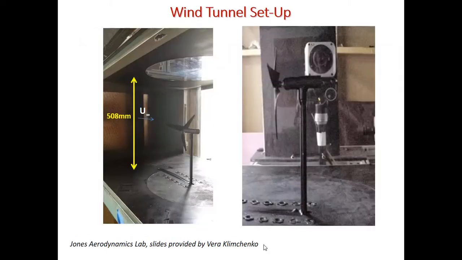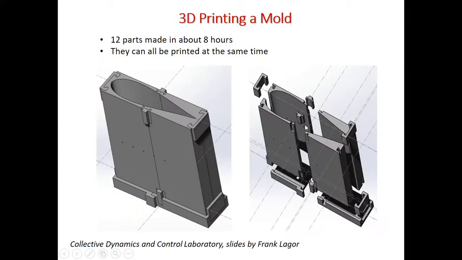This is a 3D printed windmill, and with this you can do the wind study itself. It is kept in a wind tunnel, and the study of the blade is done. Similarly, this is an example of a mold. This mold uses 12 different parts, and it took only 8 hours to make. But if I had to do the same using the pattern method, it would take a minimum of 15 to 20 days, and it would definitely be 30 to 40 times costlier.